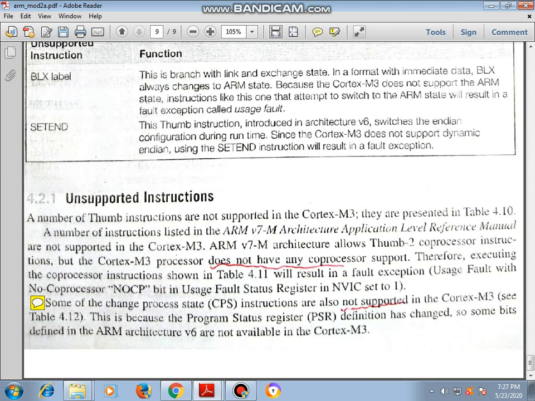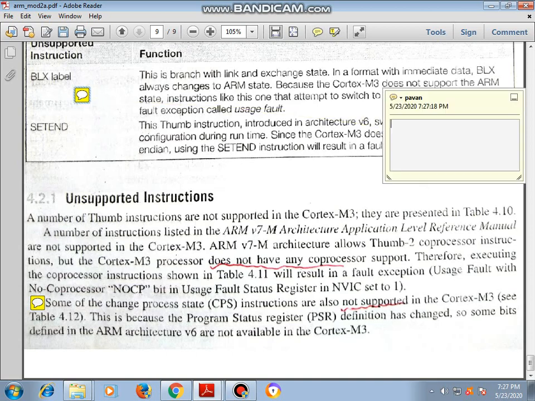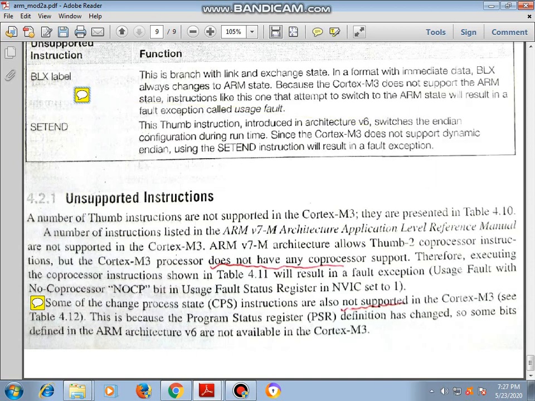We'll see unsupported instructions. A number of instructions listed in the ARM v7 architecture are not supported in Cortex M3. These are all instructions that are not supported here. The ARM v7 architecture allows Thumb-2 coprocessor instructions, but the Cortex M3 processor does not have any coprocessor support.